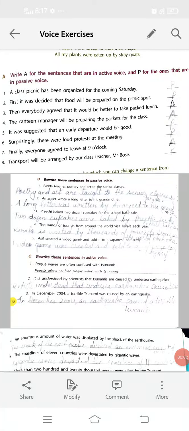Dear students, in my last video, I explained the voice. I explained that there are two types of voices, active voice and passive voice, and I explained the meaning of those voices also. Today we are going to do our exercises.